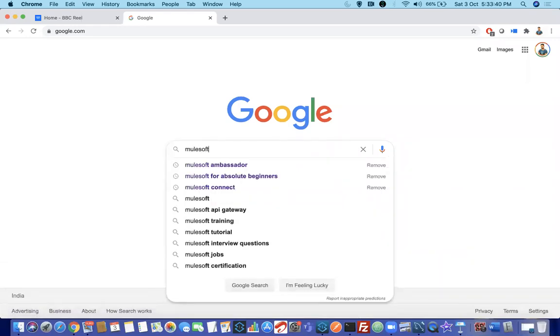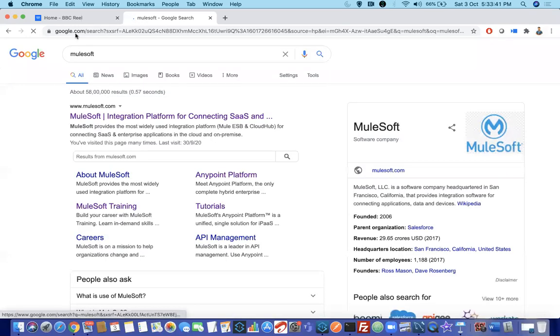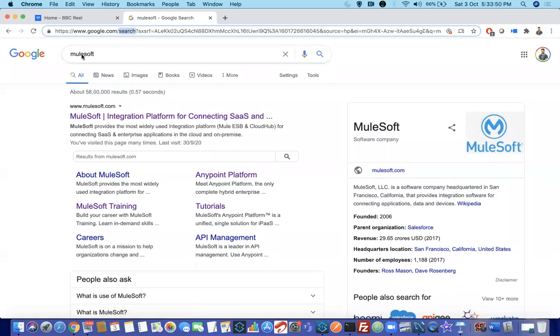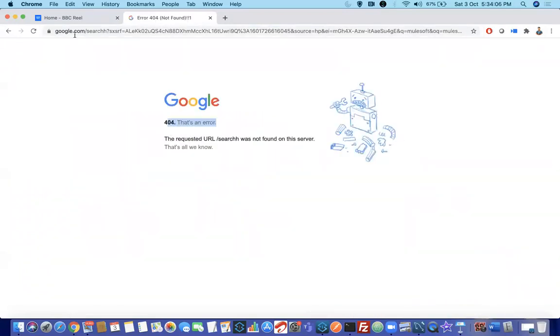Okay. So when I click on MuleSoft, you need to observe that even Google is not something different. It is also a web service. When you are searching something, what is the path name here? Search. So Google might have written code for the path search, and then it will display this page. Shall I change this to some other name? Then it will say not found because they haven't coded for this word. That's the reason it is not showing anything. Here also you can see 404 not found. So what we code is what we see.